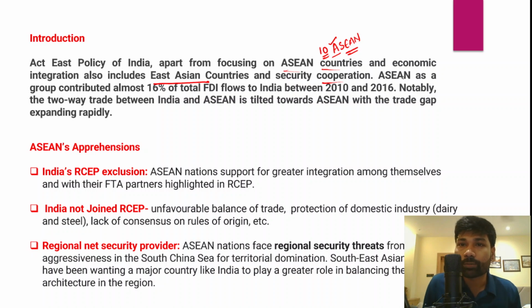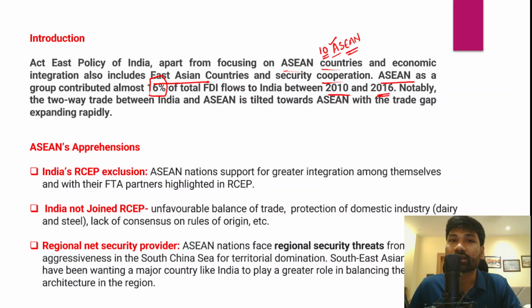In fact, when we talk about the Association of Southeast Asian Nations, it is a group that contributed almost 16% of India's total FDI flows from 2010 to 2016. So you can understand the importance of Asian countries for India, because it is one of the most important sources of foreign direct investment for India.